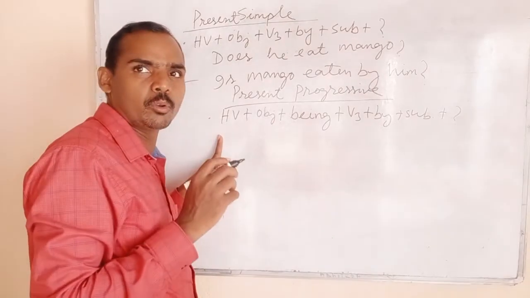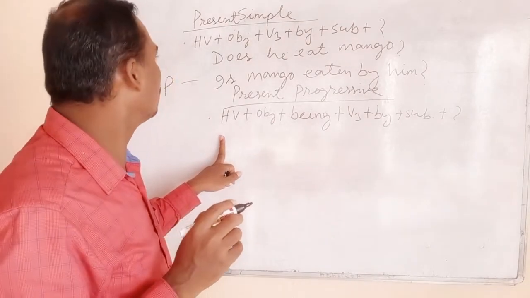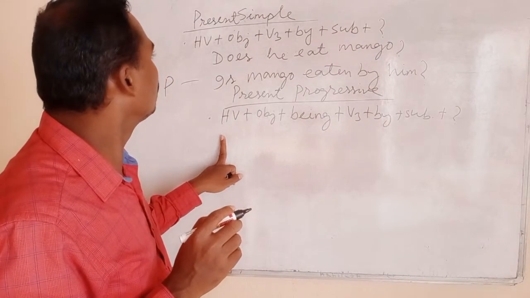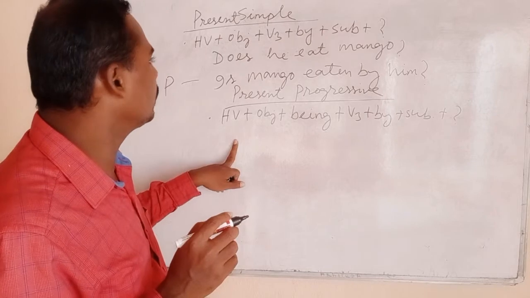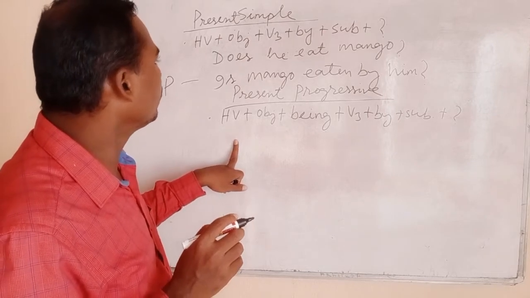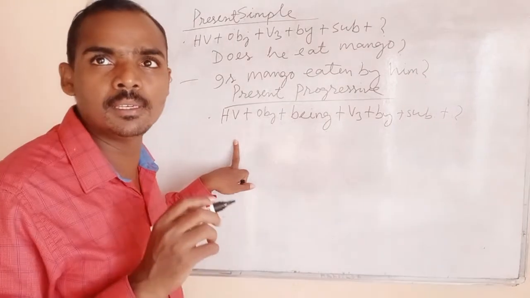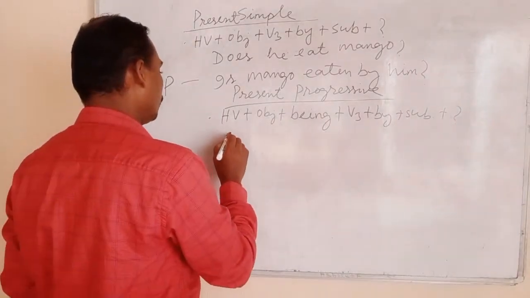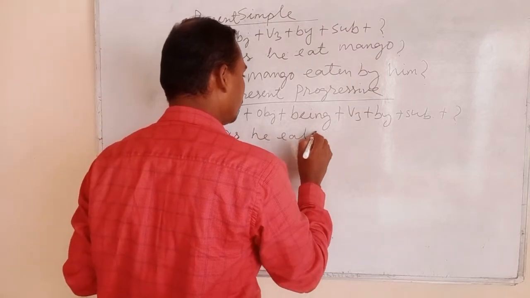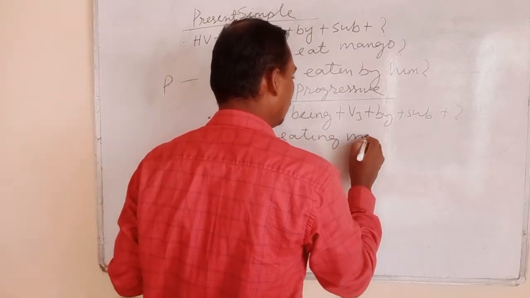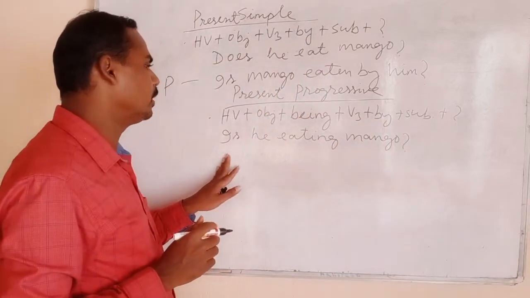Here if you make a question, you can make the question: is he eating mango? Is he eating mango? Question mark. You can answer it here.